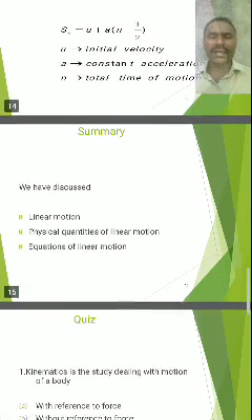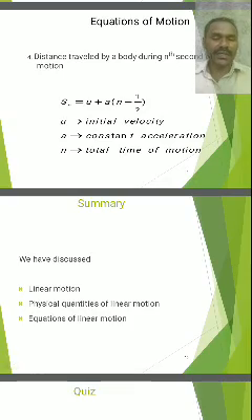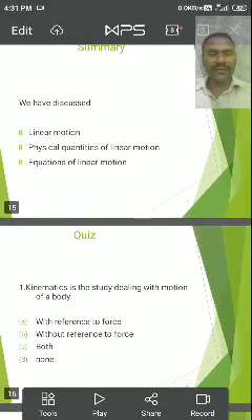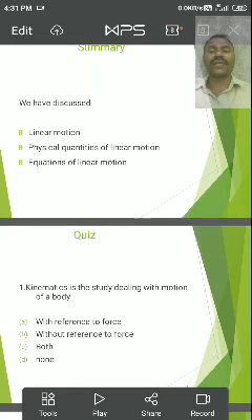We got 4 equations of motion of a body along the horizontal straight line. The first equation is v is equal to u plus at. The second equation is s is equal to ut plus half at square. And the third equation is v square minus u square is equal to 2as.